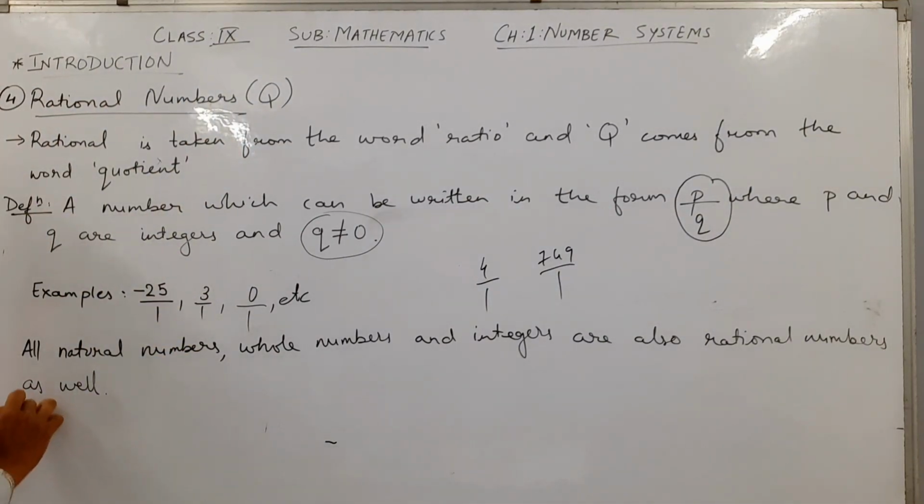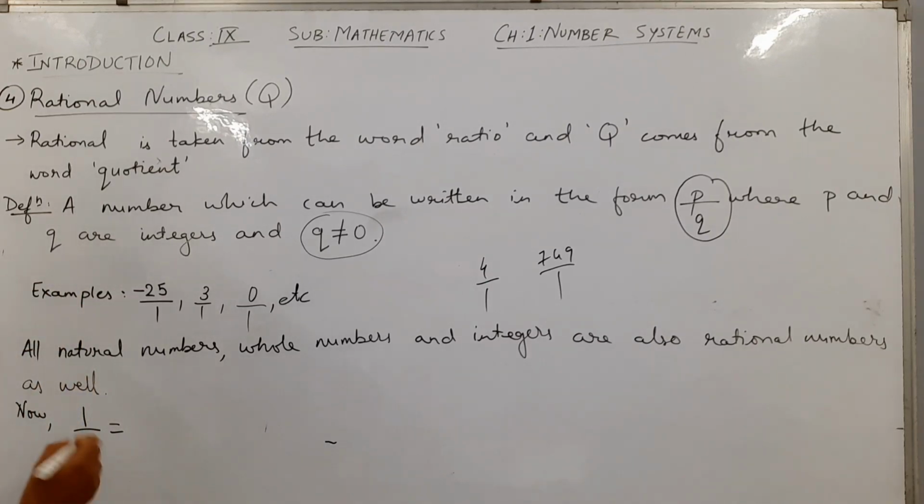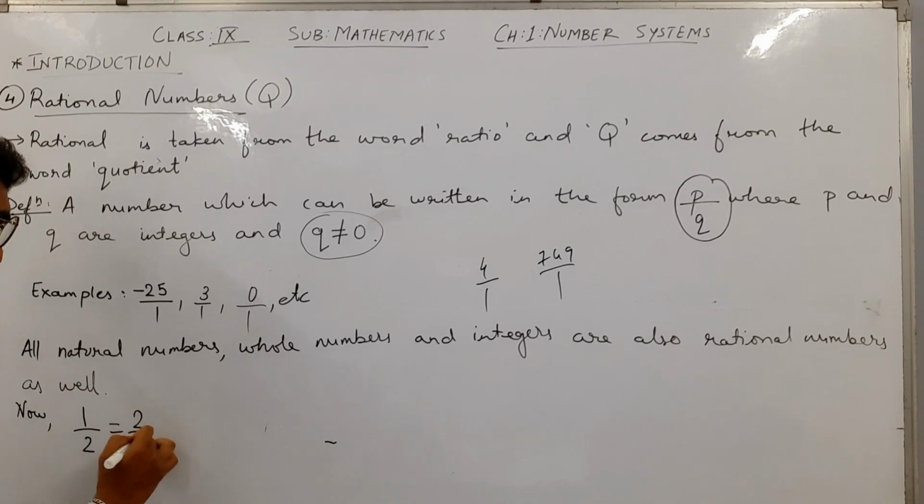Now another thing you have to understand is that, let's say we have a rational number 1 upon 2. Now this 1 upon 2 can also be written as, if I multiply 2 in the numerator and in the denominator, 1 2s are 2 and 2 2s are 4.